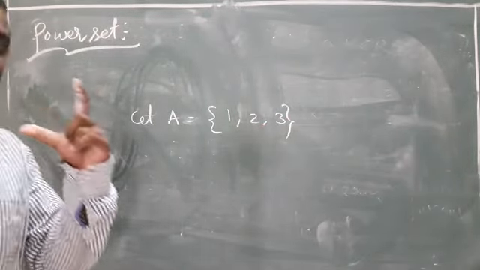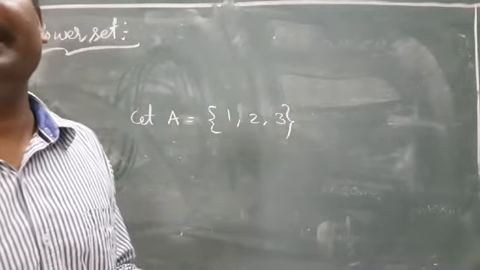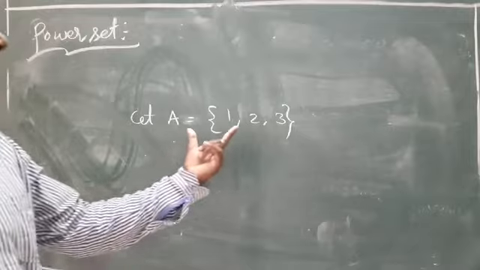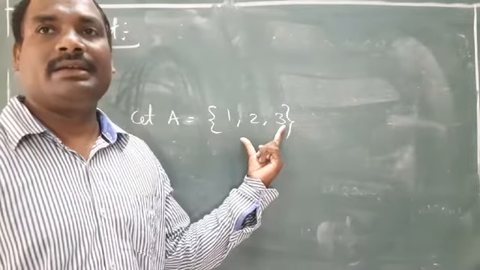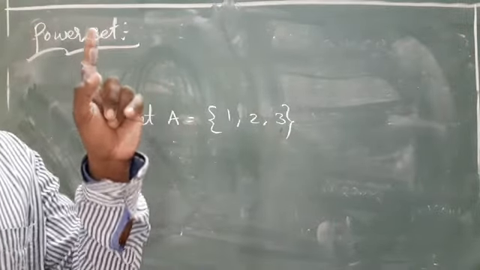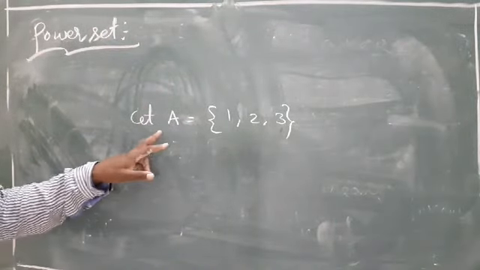What is the definition of subset? Every element in A is an element of B. Here, every set A is a subset of itself. Yes or no? Yes.